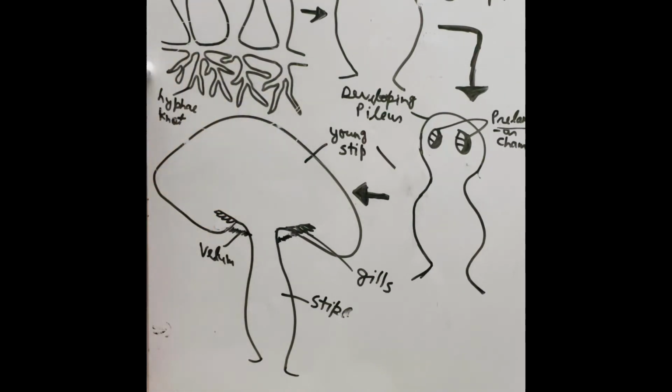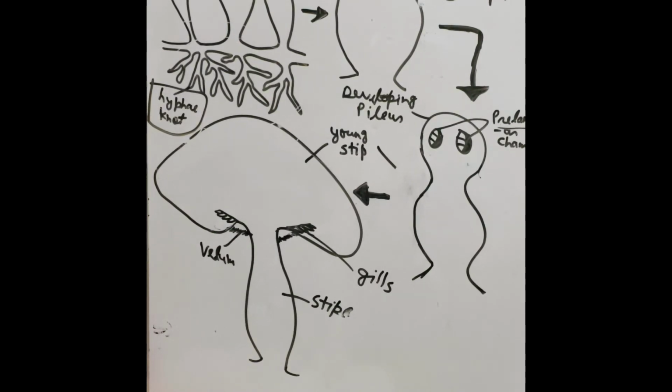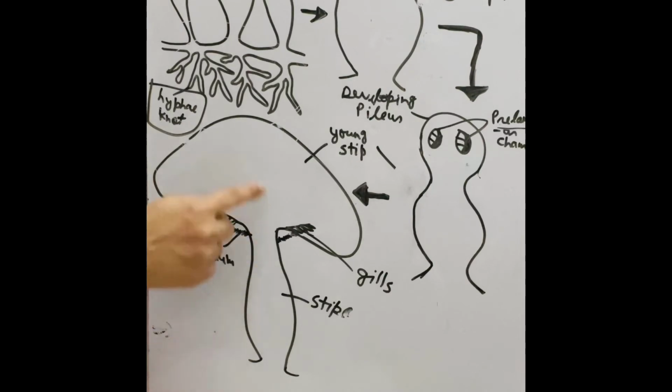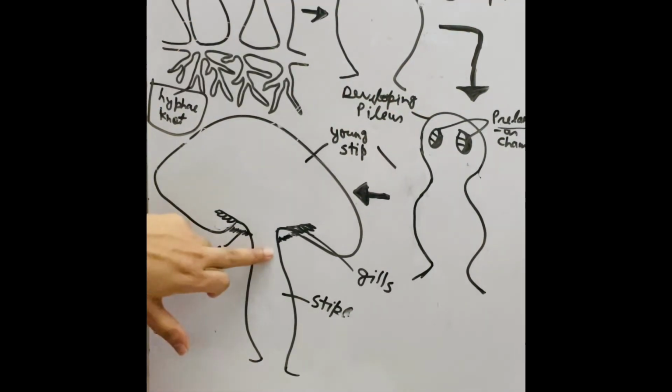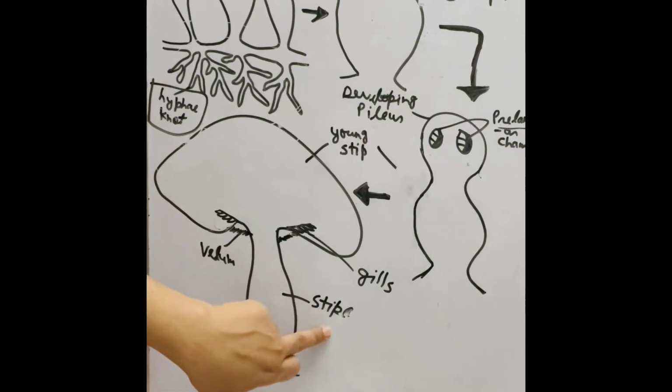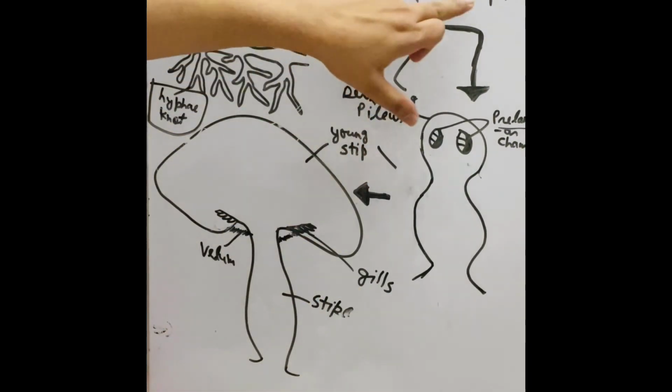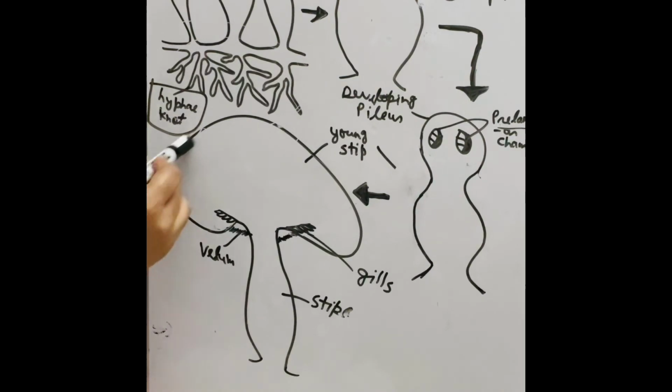In the button stage, the basidiocarp divides into two parts: the basal bulbous part and the apical hemispherical region. The basal bulbous part forms the stipe and the apical hemispherical region is called the pileus.